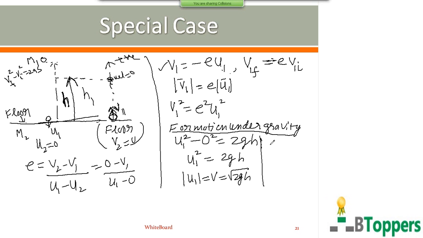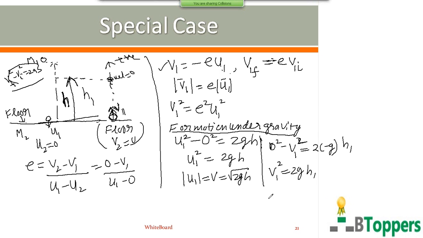So for motion under the influence of gravity, using the same formula, vf square minus vi square equal to 2as. At the highest position, the final velocity is 0. The initial velocity for motion under the influence of gravity in the upward direction after collision with the floor is v1. The acceleration due to gravity acts downwards, so we write a equal to minus g, and the distance is h1. So you can write v1 square equal to 2gh1.